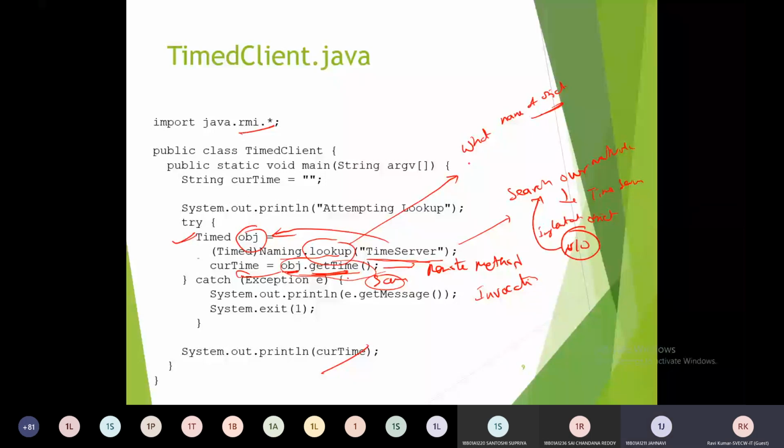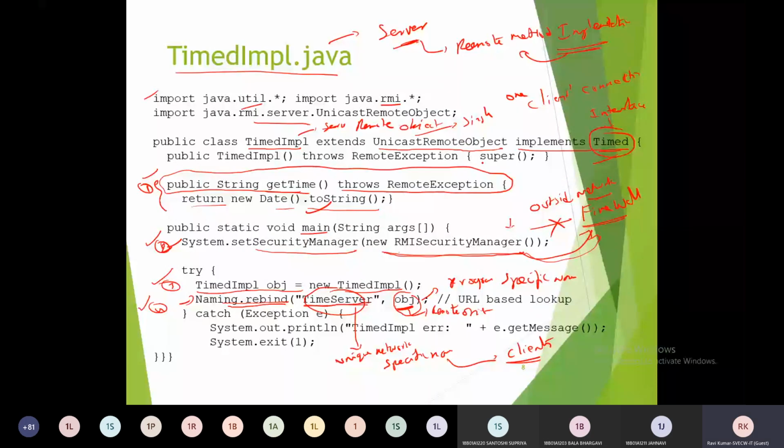Just tell me. OBJ. OBJ is an object. Timed class. No. See timedImplementation.java, where we created the object. Interface. And you see this program timedImplementation.java as I already showed to you. And please see this timedImplementation.java. So there, from where has the object OBJ come?